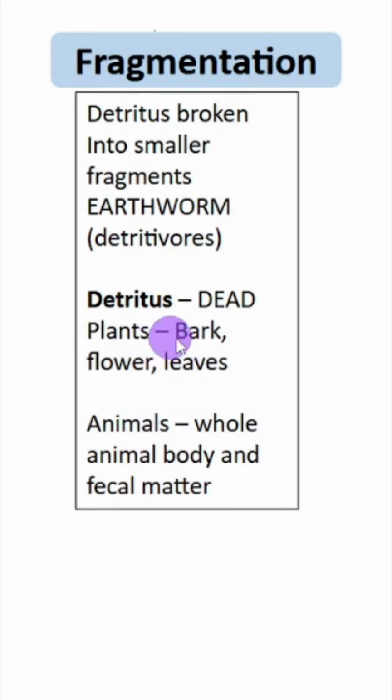There was one question designed on this also. So you should be absolutely clear what is detritus. Okay, so bark, flower, leaves, anything which is shed off from plant becomes the detritus. Animal, the whole animal body or the fecal matter that constitute detritus.